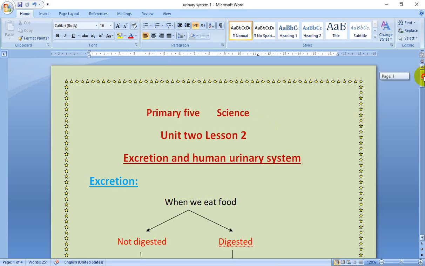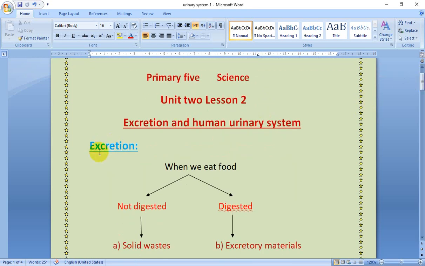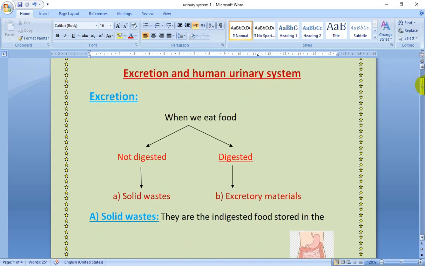Firstly, we are going to study about excretion. What's the meaning of it? It's a process of getting rid of wastes outside the body. Wastes means harmful substances the body must get rid of. So excretion is a process of getting rid of waste outside the body, and this process takes place in our bodies. Now let's learn about the types of wastes and how the body can get rid of them.